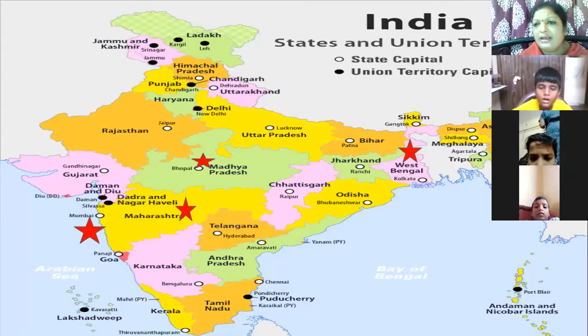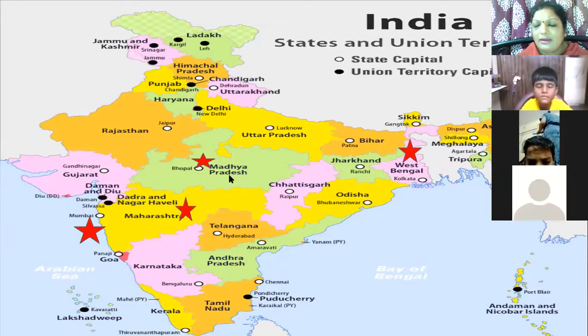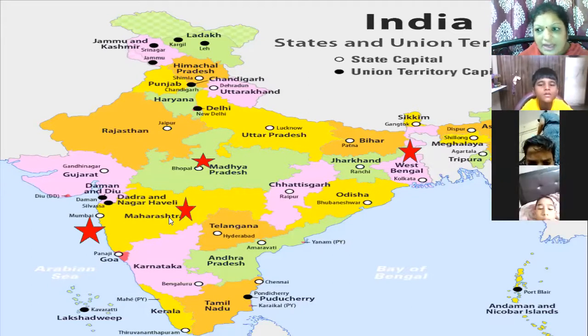So Itanagar in Arunachal Pradesh will get first sunrise. Then there will be sunrise in West Bengal, that is Kolkata in West Bengal. Then the sunrise will be at Bhopal in Madhya Pradesh. In Maharashtra, it will be in Nagpur first, sunrise.